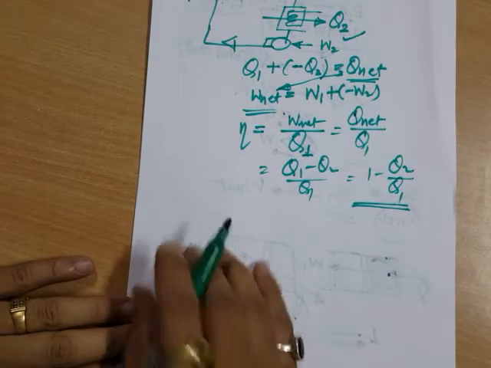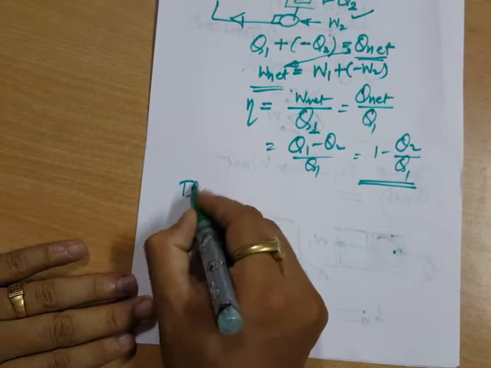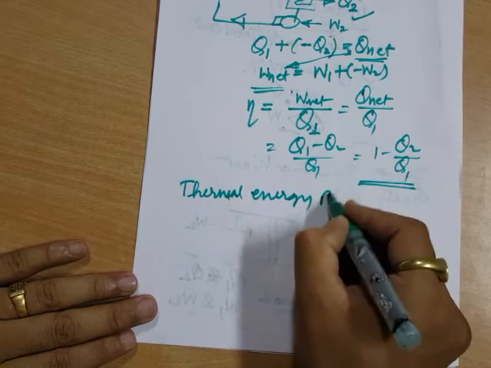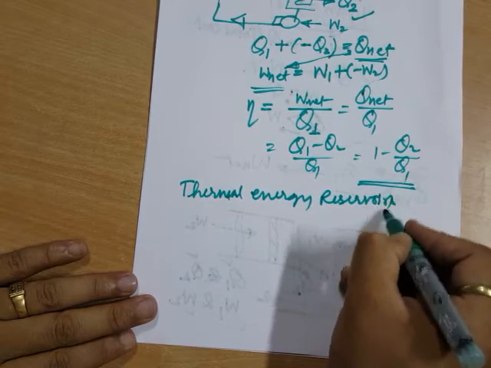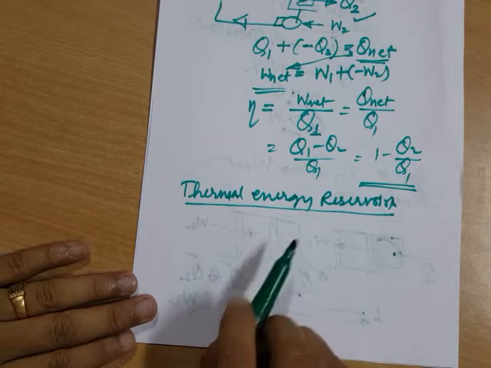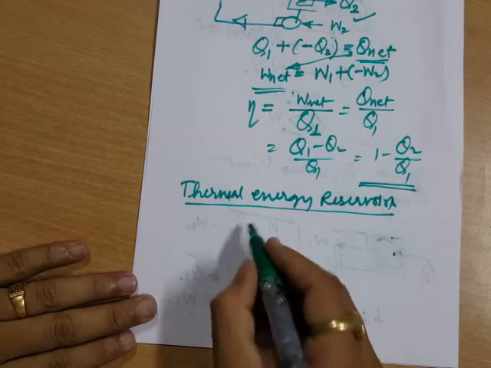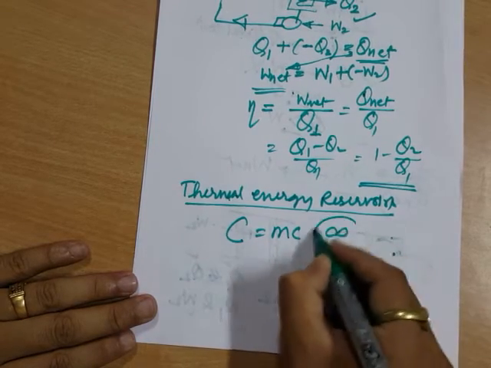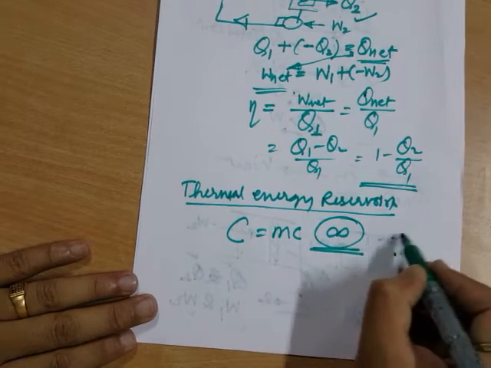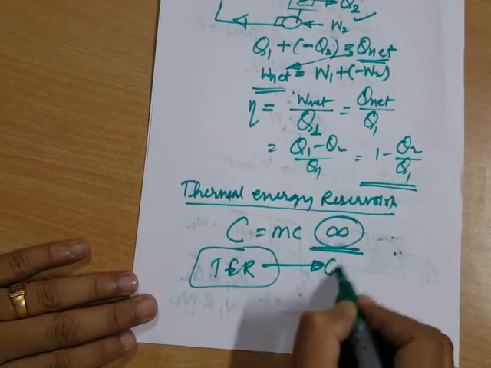Now, few more things required to understand Kelvin-Planck and Clausius statement. They are thermal energy reservoirs. What are thermal energy reservoirs? Thermal energy reservoirs are basically the bodies whose heat capacity is infinite. By saying infinite heat capacity means if I draw some heat from this thermal energy reservoir, if this is my thermal energy reservoir, if I am drawing some amount of heat,